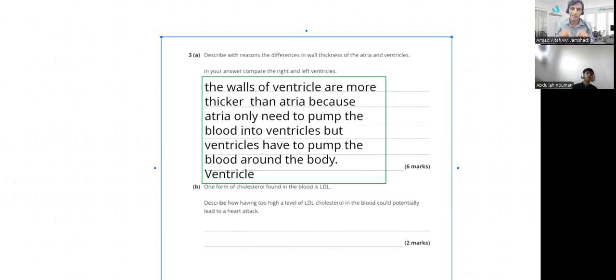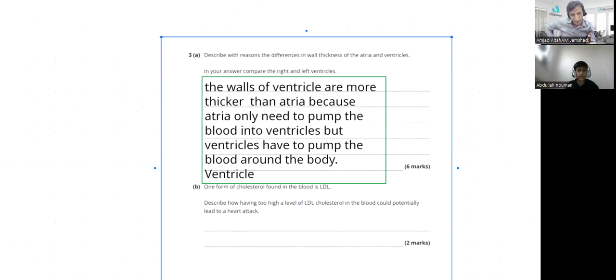Yeah. Now you can compare the right ventricle and the left ventricle as well, because they both have a difference. In the case of the left ventricle, that's the chamber responsible for the distribution of blood. Getting it? Okay, all right. The left ventricle has thicker walls than the right ventricle.